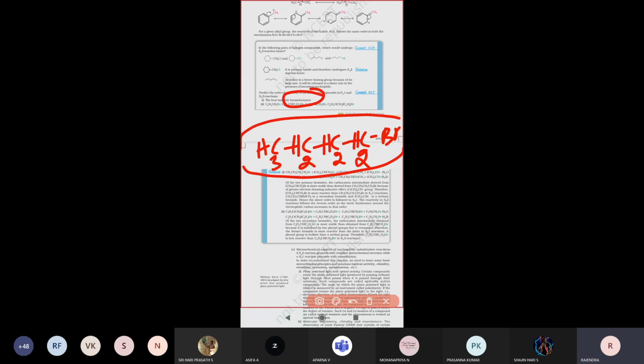How can we write it? The bromine is placed in different places. By placing it in different places, you write the four isomeric structures, placing it in one place each time. That is what they have given. They are represented like the first answer. This is the isomeric structures of bromobutane. Second one we are seeing now, that only, this order: compounds with more bulky groups will undergo the SN1 reaction very fast.